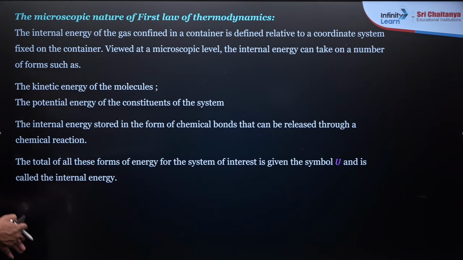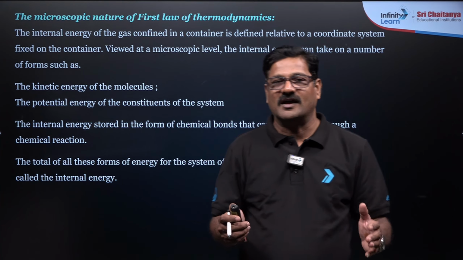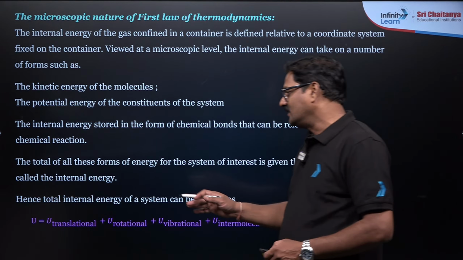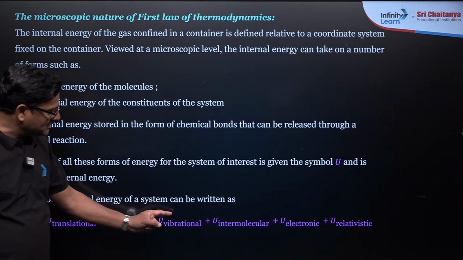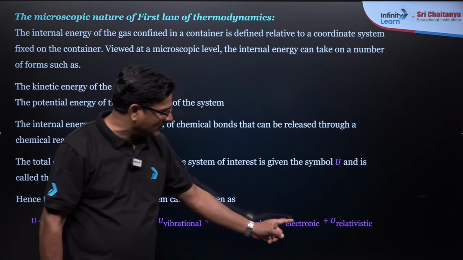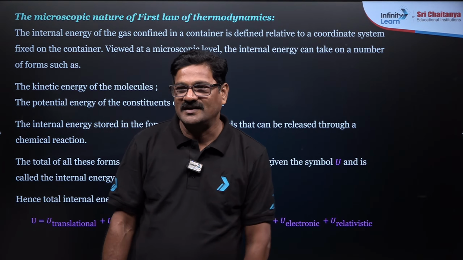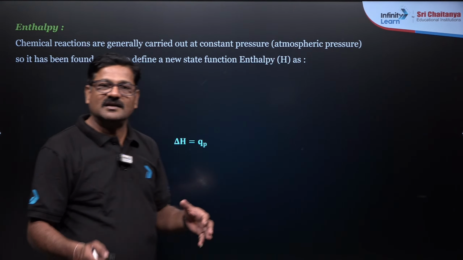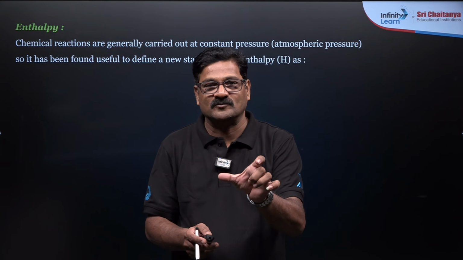Now you can see the total of all kinds of energy inside the system is called the internal energy. Hence the total internal energy is the sum of translational energy, rotational energy, vibrational energy, intermolecular force, electronic and relative energies, all kinds of energies, right? And you see here the enthalpy. Now I just want to talk about what is enthalpy. Internal energy is the sum of all kinds of energy of a system at constant volume.